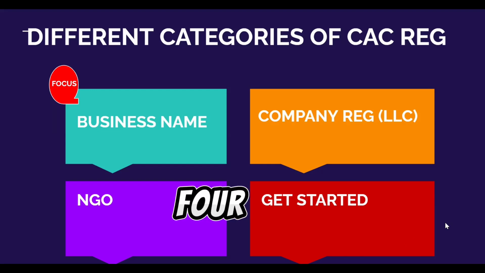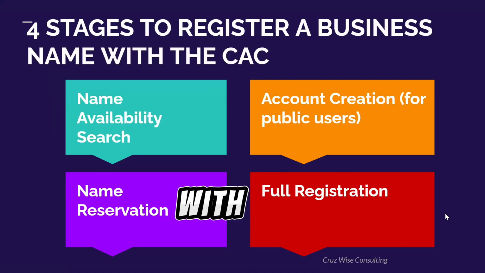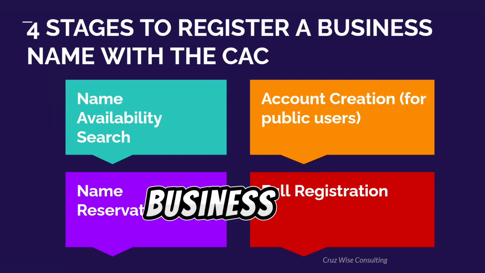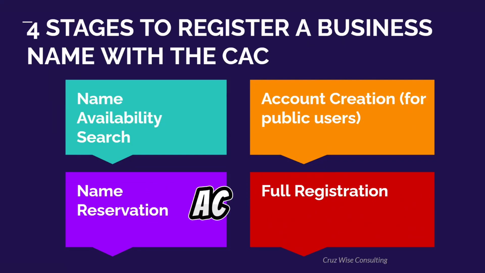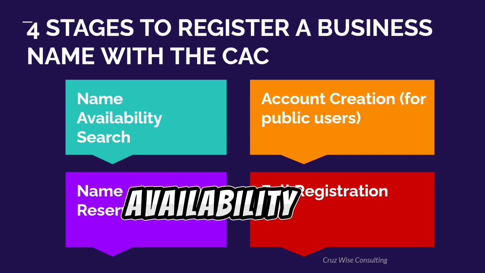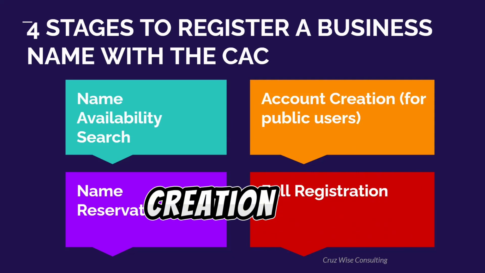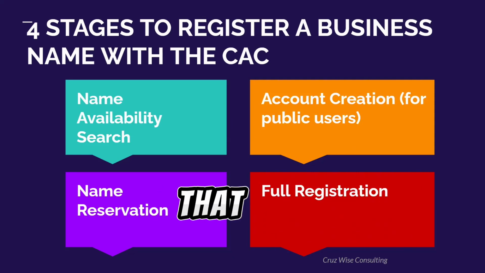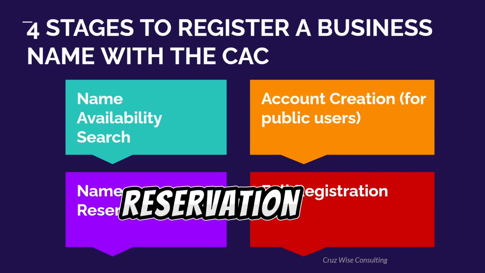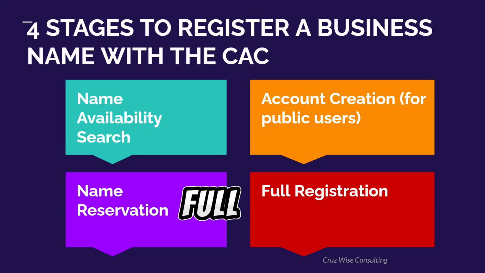So as you can see, there are 4 stages to register a business name with the CAC. The first stage is the name availability search. Then we proceed to account creation for public users. I'm going to explain that. And then we have name reservation, and finally the full registration.